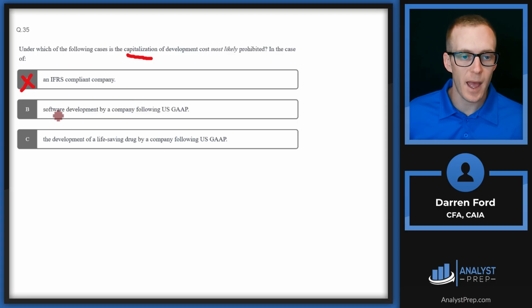The exception for GAAP is software, however. So software development is going to be more likely to be able to be capitalized and held as an intangible on the balance sheet and then expensed over time. So that's going to lead us to see this development of a life-saving drug is most likely going to be prohibited from capitalizing this, and they're going to have to expense it in the current period or as the costs are incurred. Answer C.